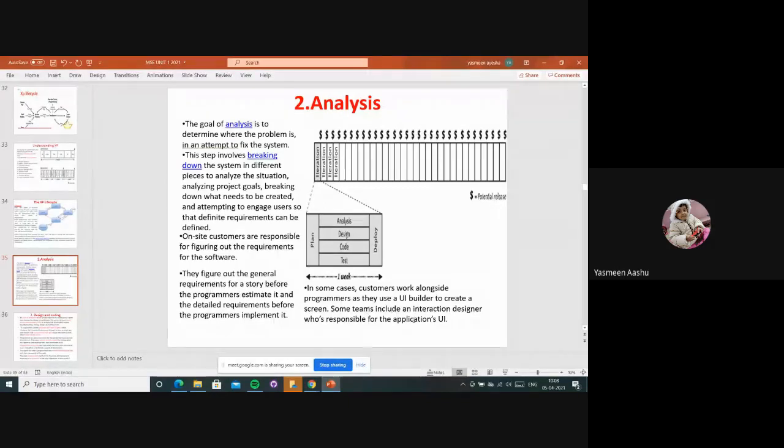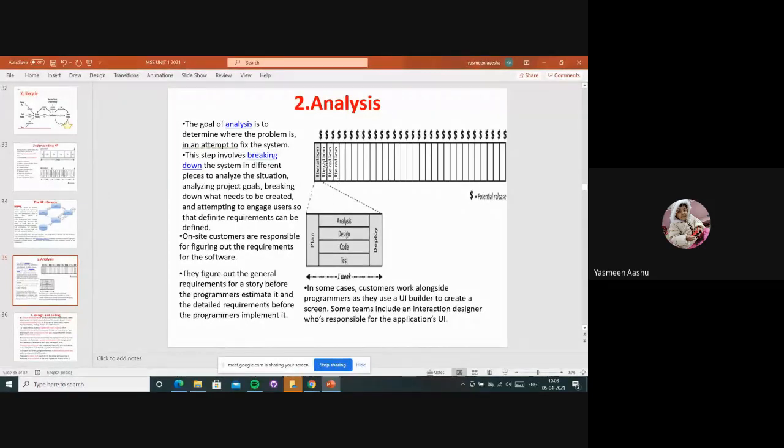Mainly, teams provide an interaction designer responsibility for all the applications' user interface. Whenever the project is developed, within 1 week they perform the work and release it as one version, I1. Then they get the feedback, and depending on that they perform these things again within a fixed time and release I2, iteration 2.